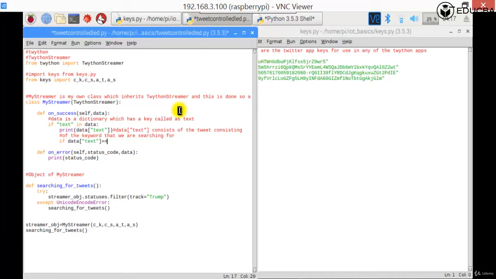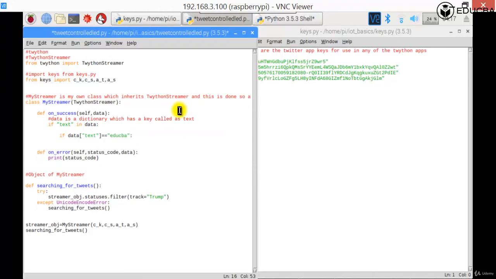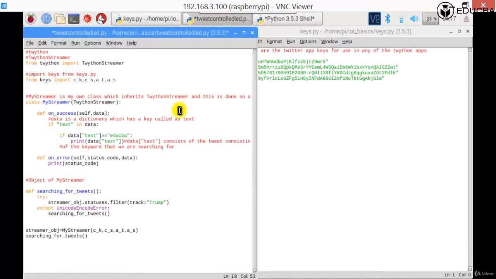You can put your own keyword and say, if let's say it is educba, or if it is IoT at educba or something like that. Okay, then instead of printing it, I just don't want the print. So print it only if it happens like this. If there is data of text is equal to educba, then print it.